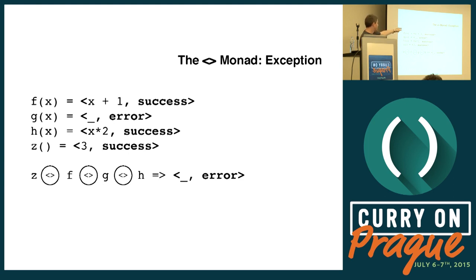F returns 4 success. We take the 4, pass that into g, and g returns error. At which point, the composition rule is not going to evaluate anything. It's not going to evaluate h in this case and just returns error. Okay, so it works just like exceptions.